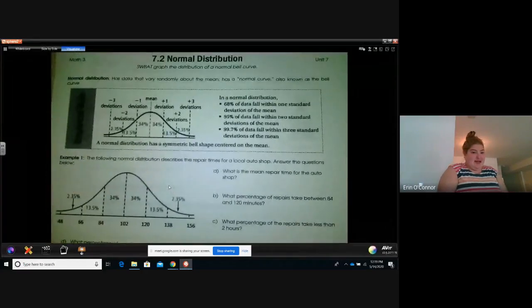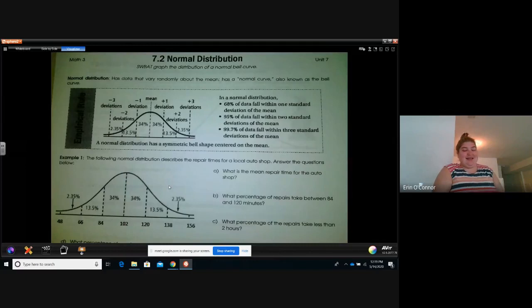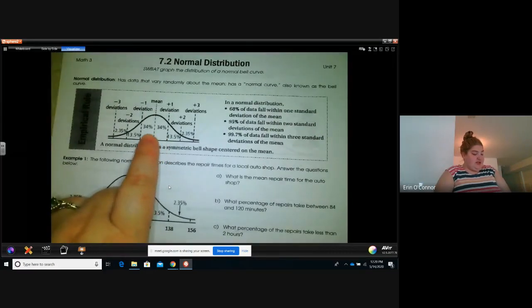All right. Normal distribution has data that varies randomly about the mean. It has something called a normal curve, also known as the bell curve, because it kind of looks like a bell. In normal distribution, 68% of data fall within one standard deviation of the mean. And a lot of things in life follow this normal distribution or bell curve. It's something that we can base a lot of random events to fall within this bell curve. So 68% of data fall within one standard deviation of the mean.